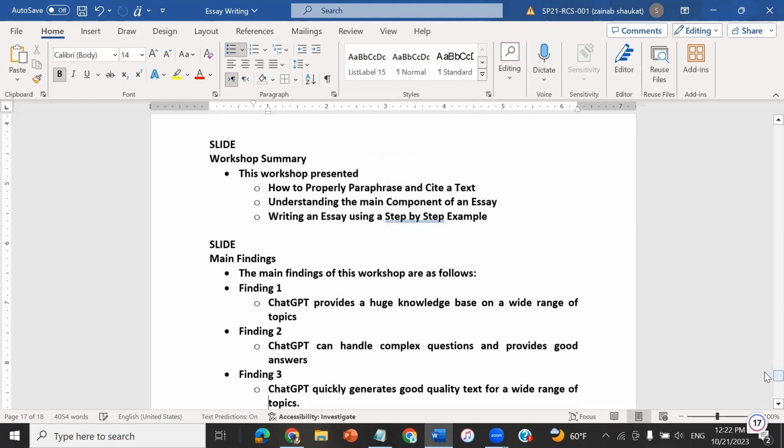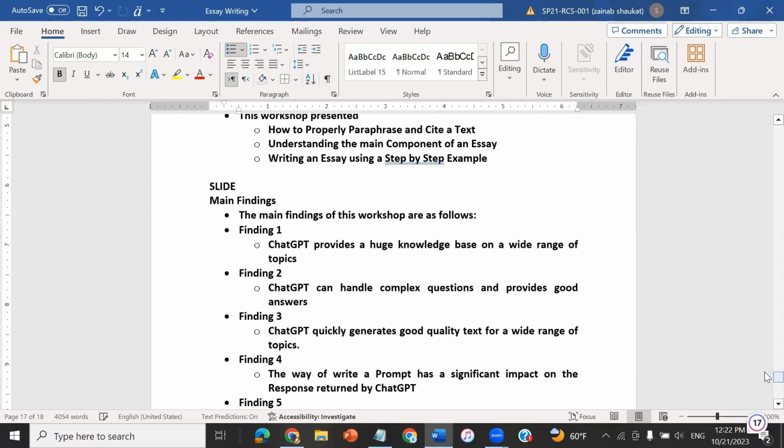The main findings are, from a huge knowledge base, we can easily find things and text on a range of topics, and we can handle complex problems very easily. We can generate good quality text in a short period of time, and at the same time it is increasing our learning: range of vocabulary and structure of sentences.